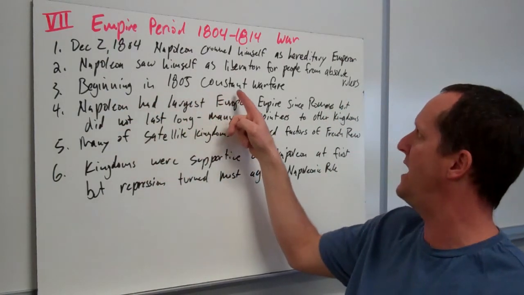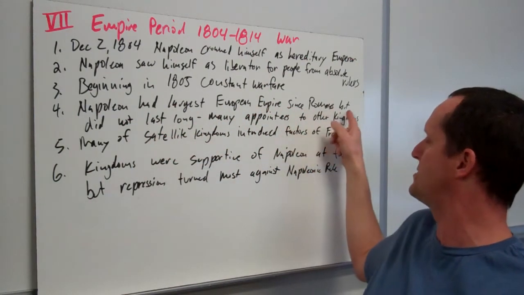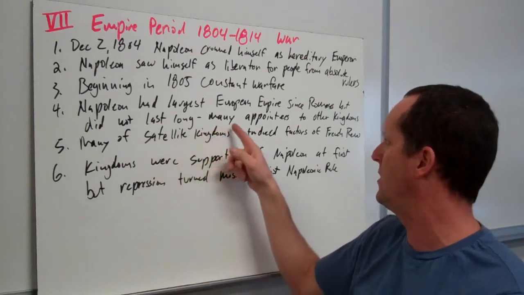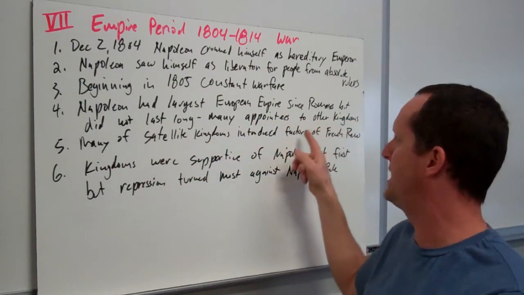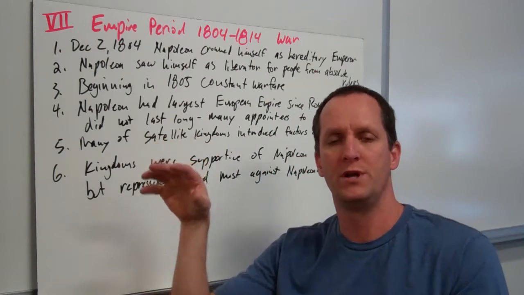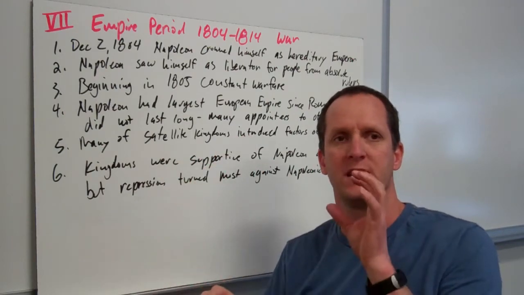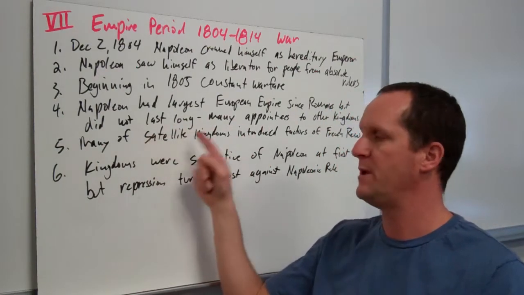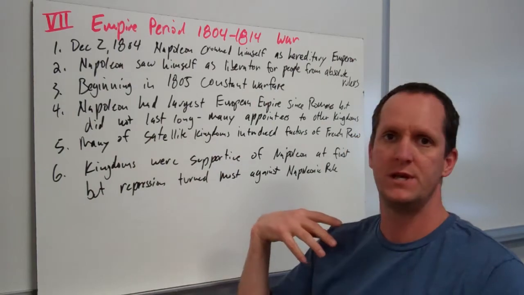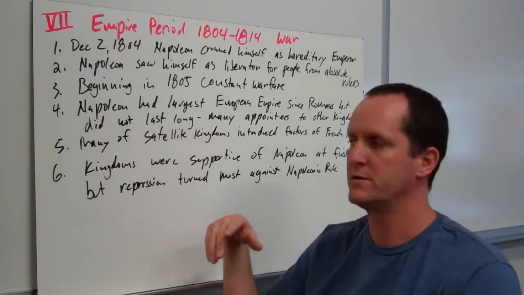Beginning in 1805, constant warfare. Napoleon had the largest European empire since the Romans, but it did not last very long. Many appointees were put in charge of other kingdoms, so his brother, his sister, his cousin were all put in charge of areas like Spain and Westphalia, present-day Germany. So there were relatives of Napoleon ruling throughout Europe.